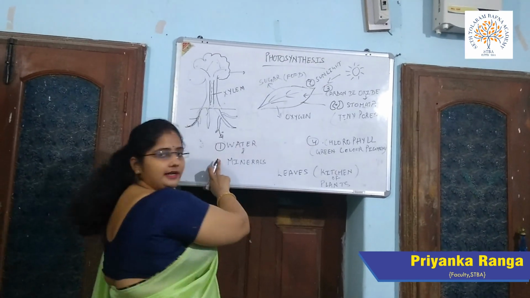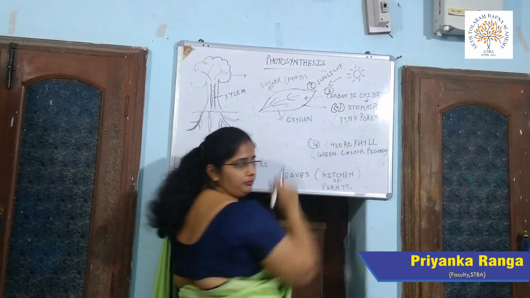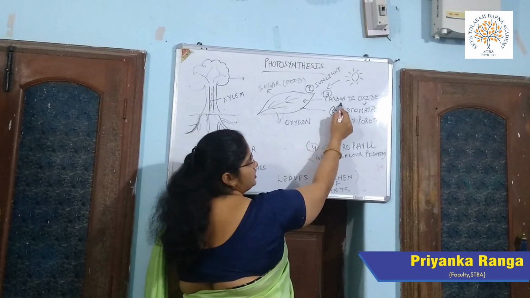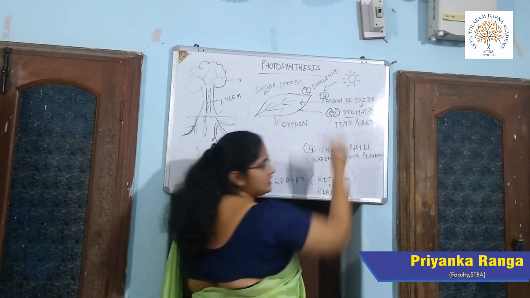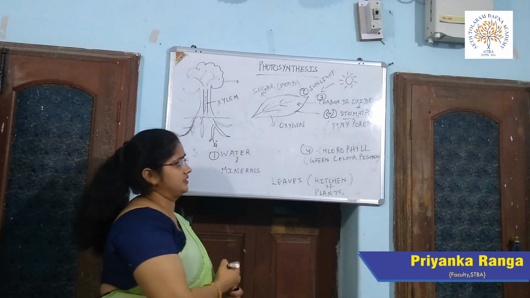The plants get water from the roots. They get the light energy from the sun and the carbon dioxide through the stomata. Stomata are the tiny pores on the underside of the leaves, which we have already discussed.